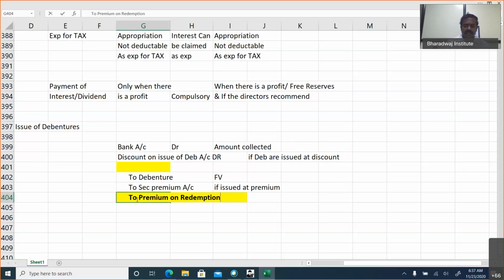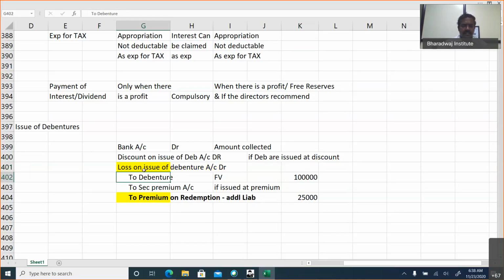So why are you crediting? It is an additional liability. So this is not going to be paid now. This will be paid after 5 years, 6 years. But why are you creating it? Prudence, conservatism, okay, or full disclosure you have to give. So that's why premium on redemption is an additional liability that should also be recorded. This extra liability, apart from debenture, let us assume debenture face value is 1 lakh, and you are promising to pay at 25,000 premium. This premium on redemption promised, is it a loss or gain for the company? It's a loss. So this will be called as a loss on issue of debenture.